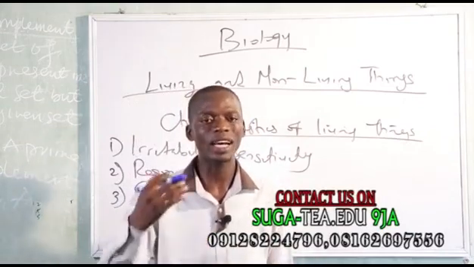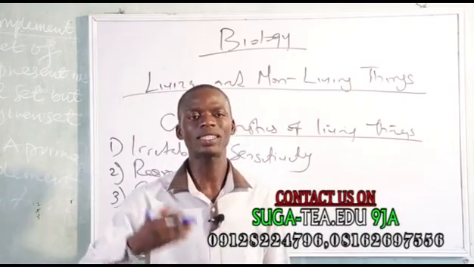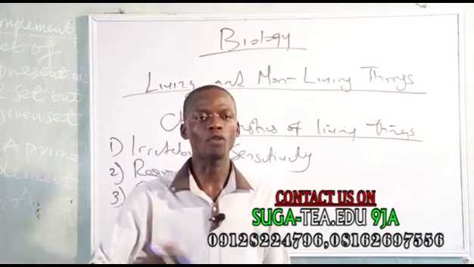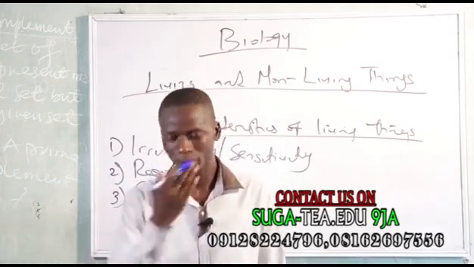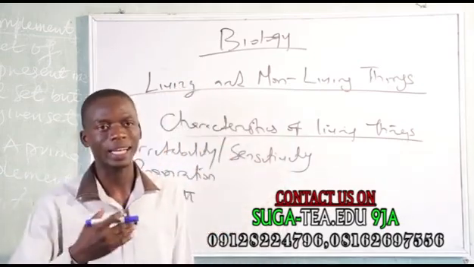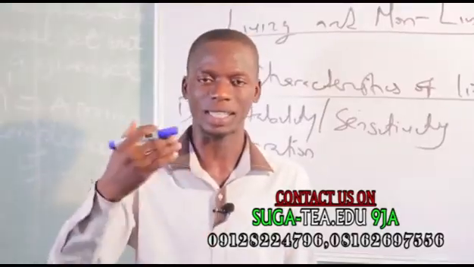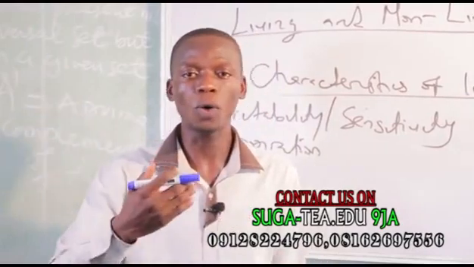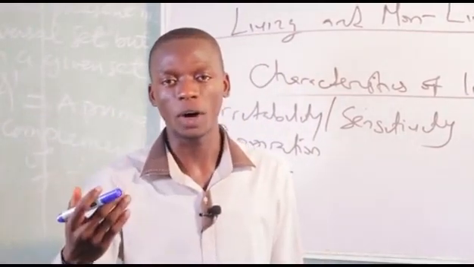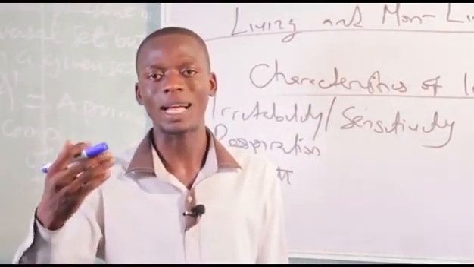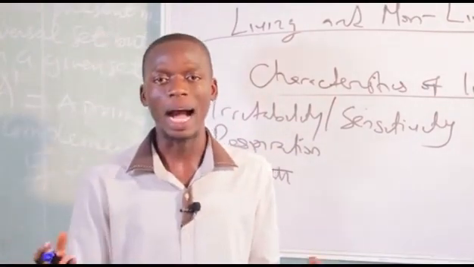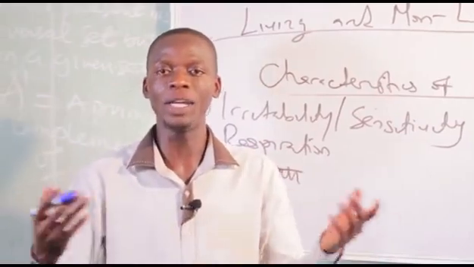Growth is an irreversible increase in size or weight due to the addition of protoplasmic material. Growth is an irreversible increase in size or weight in an animal or plant due to an addition of new protoplasmic material.